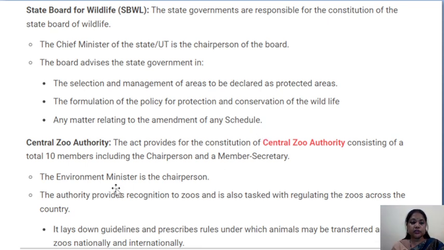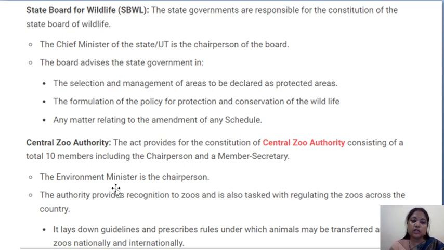Another organization is the Central Zoo Authority. The Act provides for the constitution of the Central Zoo Authority, which consists of a total of 10 members, including the chairperson and a member secretary. Here is another important short question: under the Act, the Central Zoo Authority is formed, and it consists of how many members? Total 10 members, including the chairperson and member secretary.